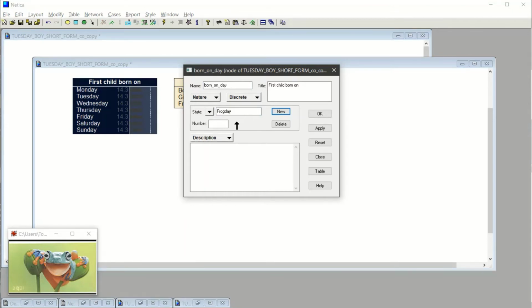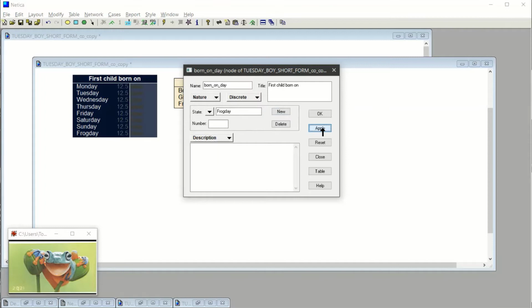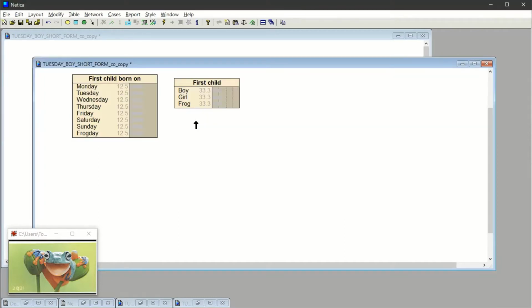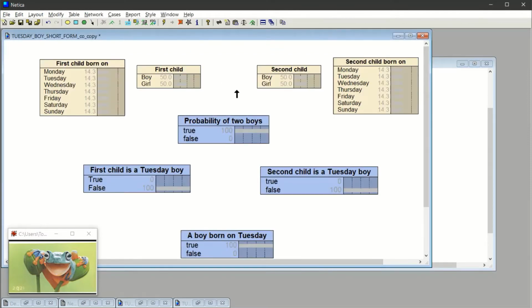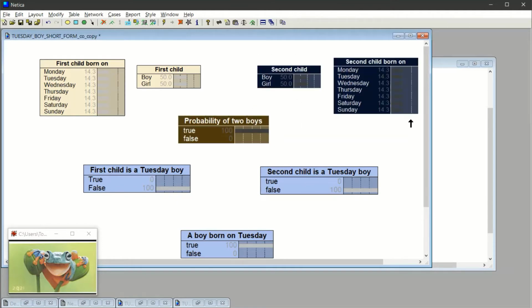In celebration of that rare event when someone gives birth to a frog. So we're just going to say apply. And Netica has recomputed the possibilities. First child can be born on any of these days, though frogs tend to be born on Frog Day.